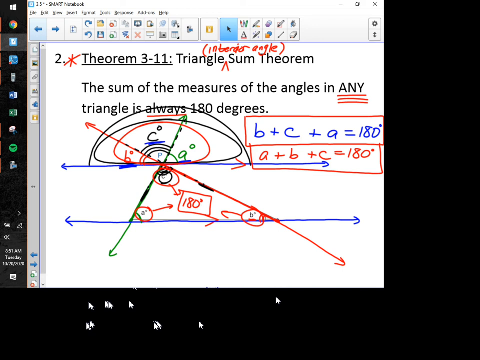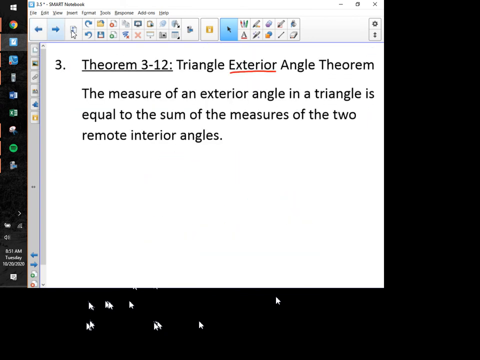This would be, if I were in charge, the triangle interior angle sum theorem because it deals with adding up the measures of your three interior angles. This one though, guys, theorem 3.12, we're going to be dealing with an exterior angle in a triangle. So let's see what this says. I think everybody can understand what an interior angle in a triangle is, but an exterior angle is not something that we've talked about so far, so that can be just a little bit tricky. I'll show you what that means in just a second.